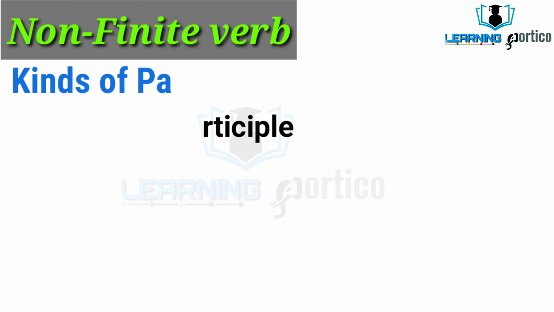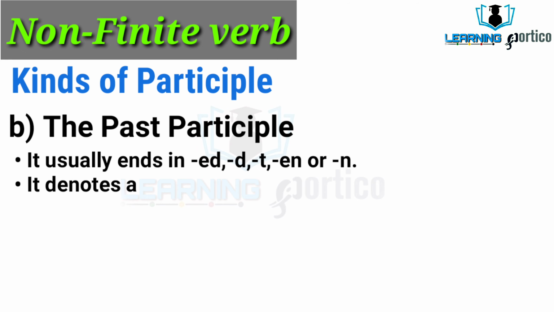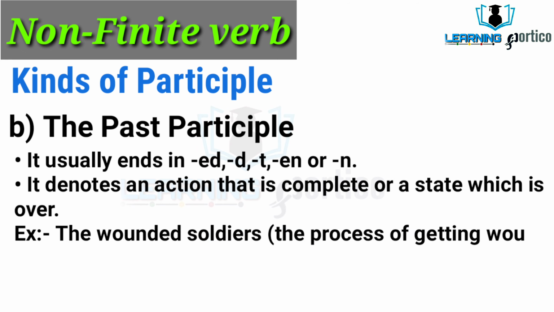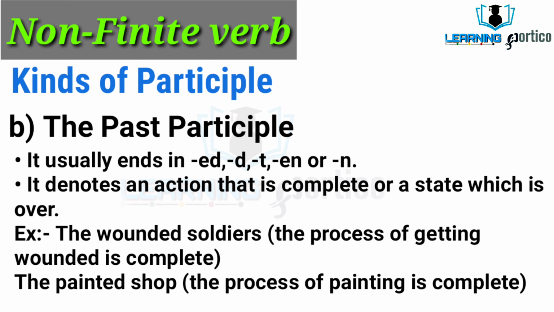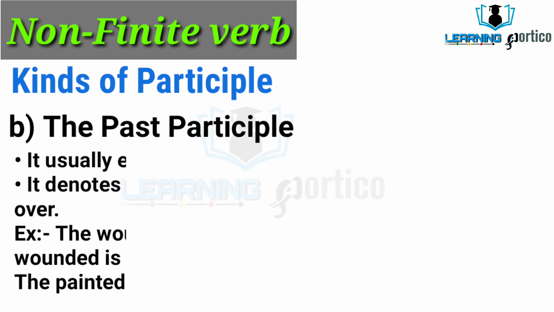The past participle. The past participle usually ends in ed, d, t, en or n. In most cases, verbs which end with ed, d, t, en or n are past participles. It denotes an action that is complete or a state which is over, which means completeness is shown in the past participle. Example, the wounded soldiers. The process of getting wounded is complete. The painted shop. The process of painting is complete.